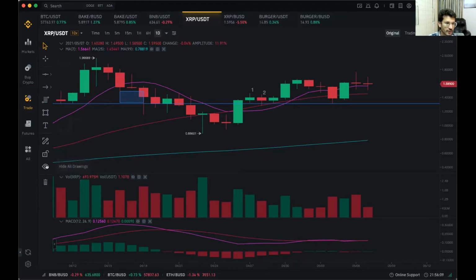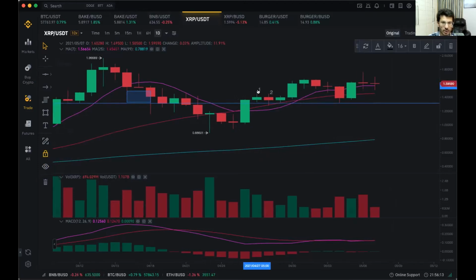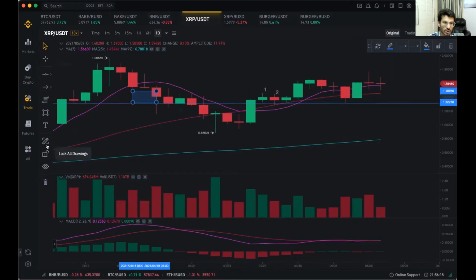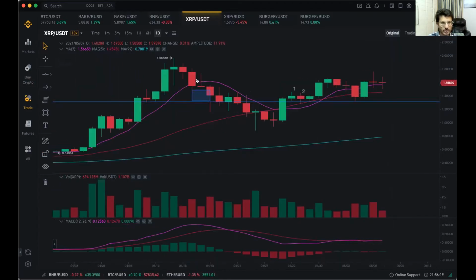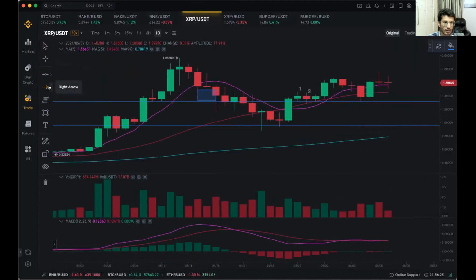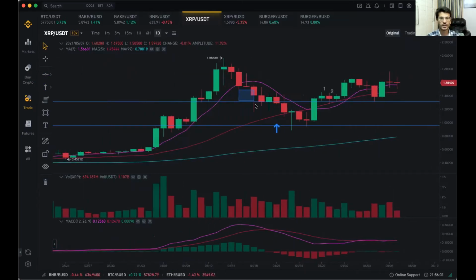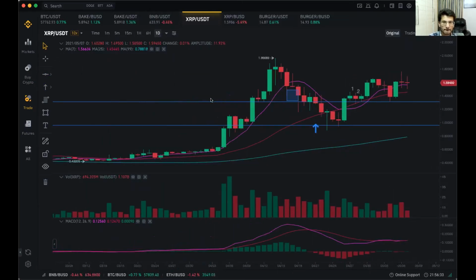Okay. Hide all the drawings. I can hide them. If I want to lock all the drawings so I cannot make any changes, I can lock. So these are some tools that you can explore by yourself. It's very simple. So mainly you need to understand, and you can draw trend lines and make arrows, up arrow, down arrow, whether it'll go up or go down. Okay, so moving on.